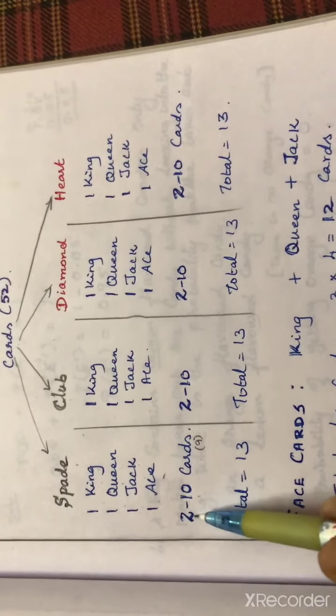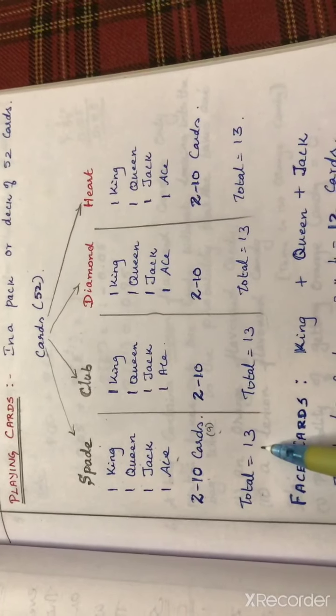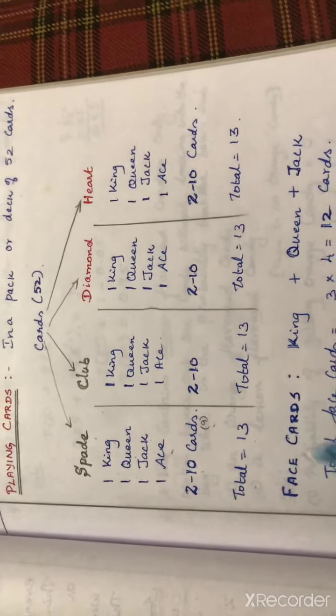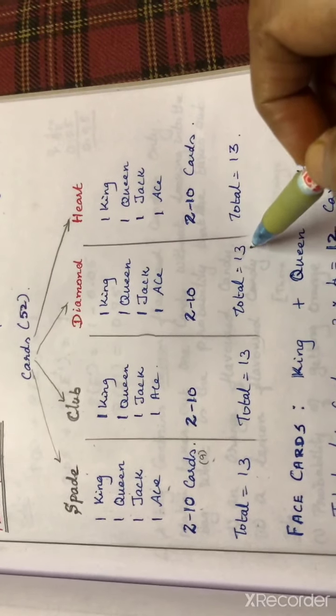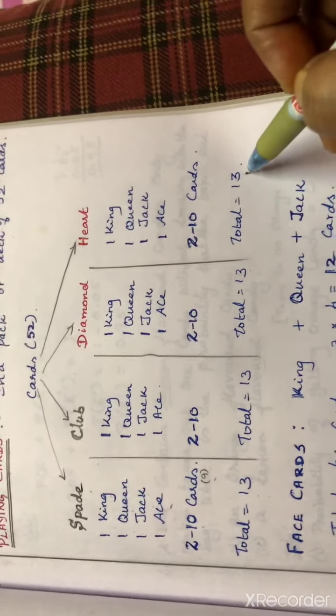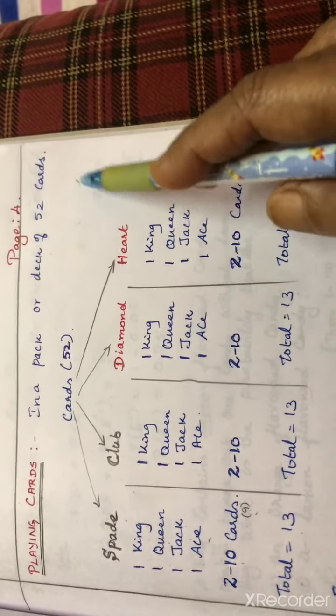So from 2 to 10 we have 9 cards. What is the total number of cards? Spade is 13. In the same way, club has 13 cards, diamond has 13, heart has 13. So 13 into 4 gives 52 cards in total.